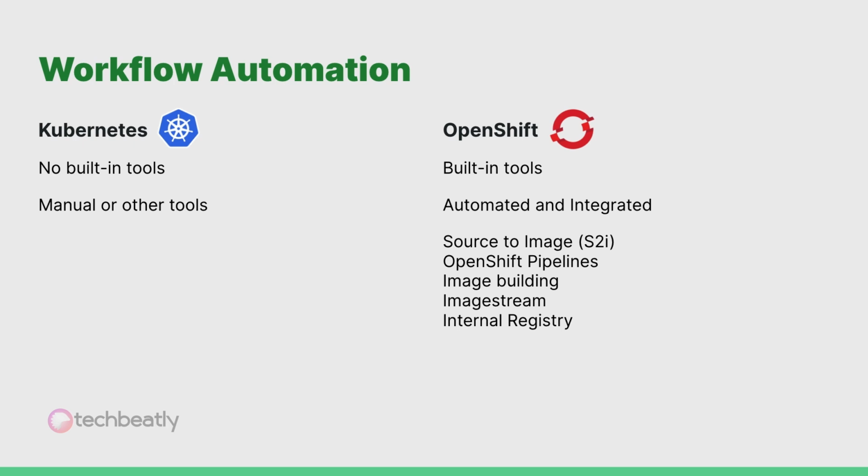Using Source-to-Image, or S2I, technology, you can deploy an application from your source code without telling about the container details. OpenShift will detect the source code language, then choose a builder image to build the container image, and then deploy the application using the created container image. Also, you have built-in CI/CD tools to create your pipelines and workflows.